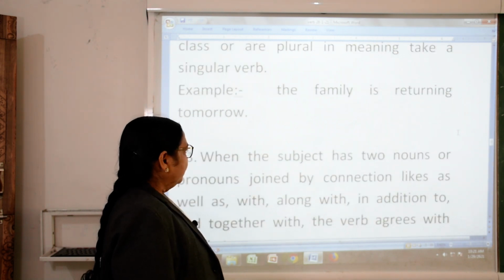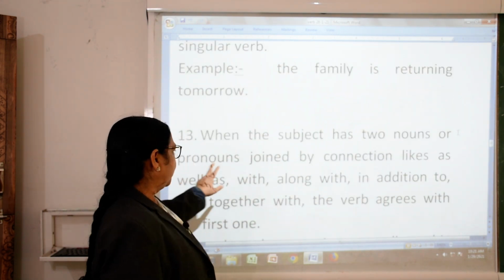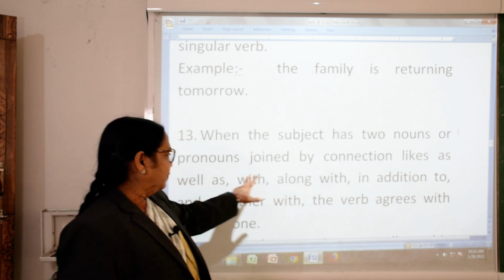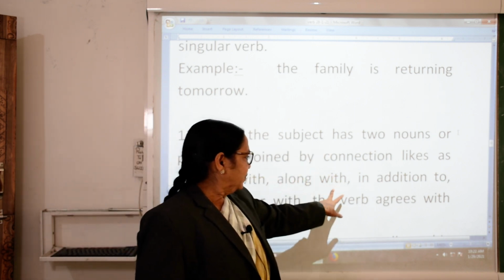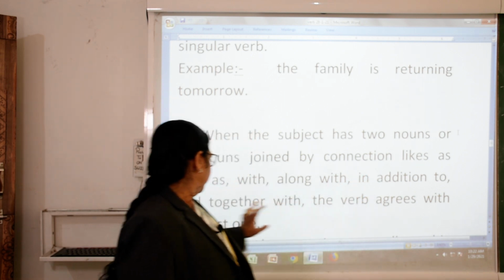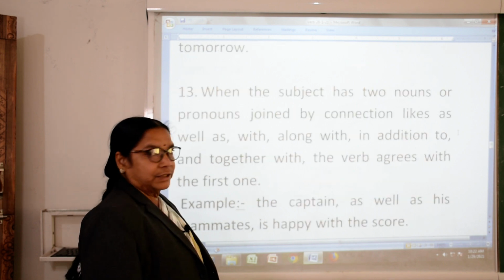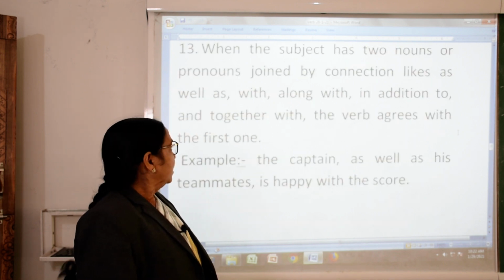Now, when the subject has two nouns or pronouns joined by connectors like as well as, with, along with, in addition to and together with, the verb agrees with the first one. The verb agrees with the first.